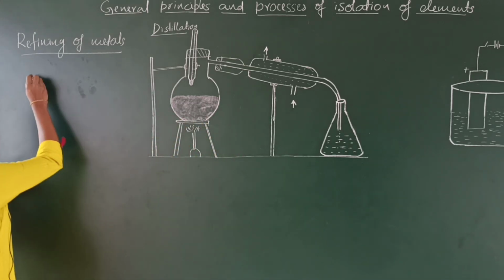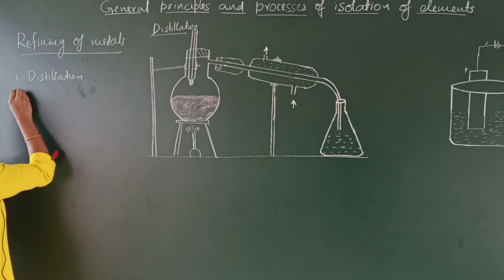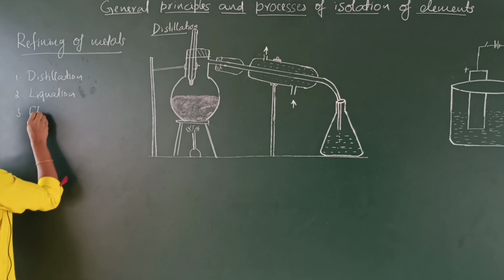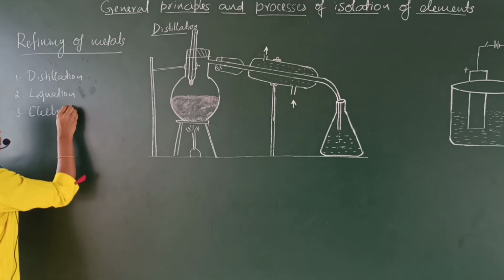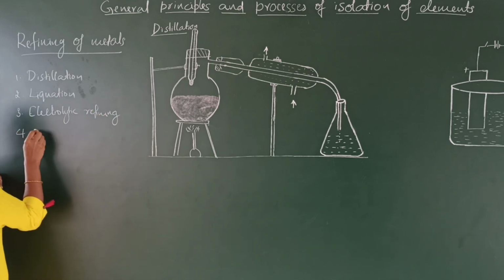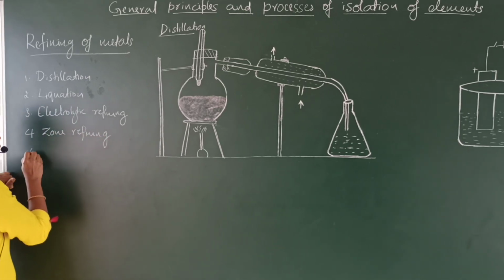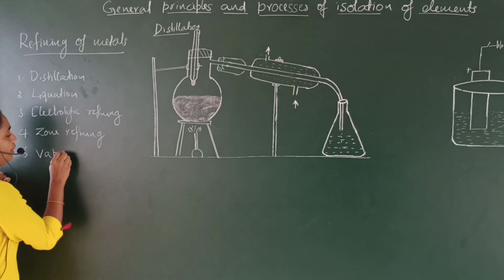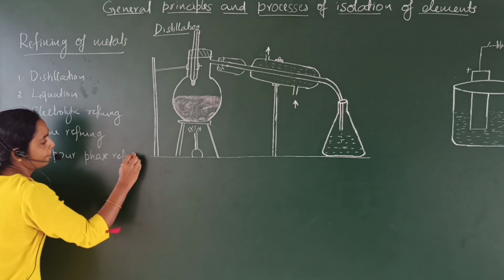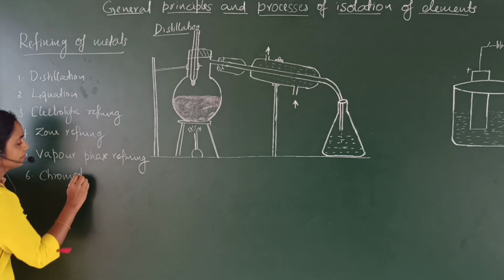The methods are: first, distillation; second, liquefaction; third, electrolytic refining; fourth, zone refining; fifth, vapor phase refining; and sixth, chromatographic methods.